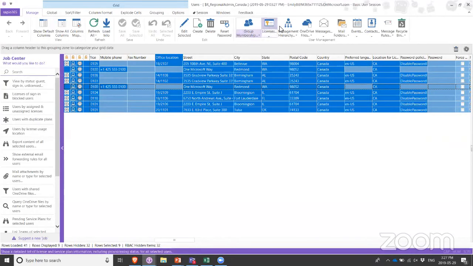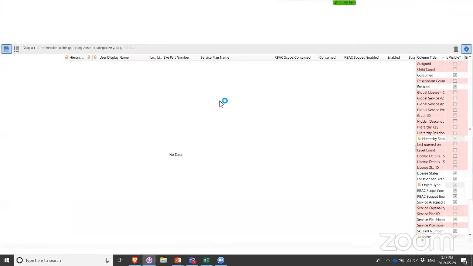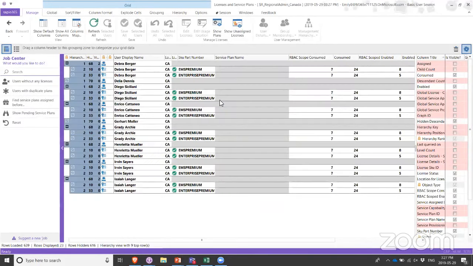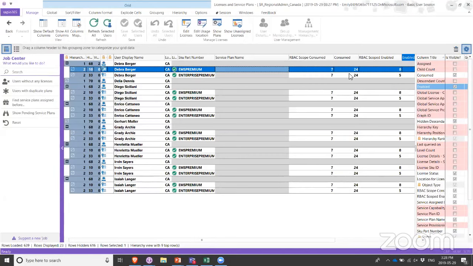Now I'm going to go into the licenses module for the users that I'm allowed to administer, and we'll see that we have two additional columns coming up. Not only do we see the global consumed and enabled license situation, which is the tenant level info, but I can also see that I have a total of 8 RBAC scope enabled EMS Premium licenses, out of which I have already consumed 7. All right.